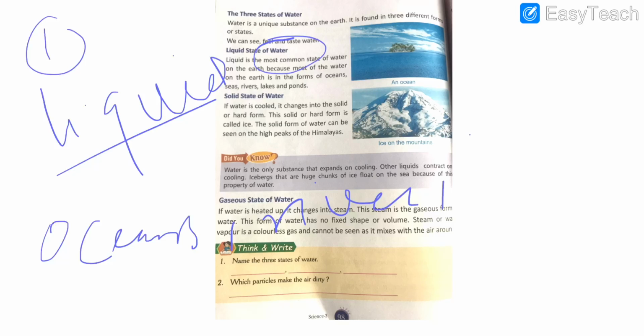Students, first of all, we will see the liquid state of water. Students, liquid form of water is the most common form of water on earth, as water is found in the liquid state in the form of water bodies like oceans, rivers and lakes.